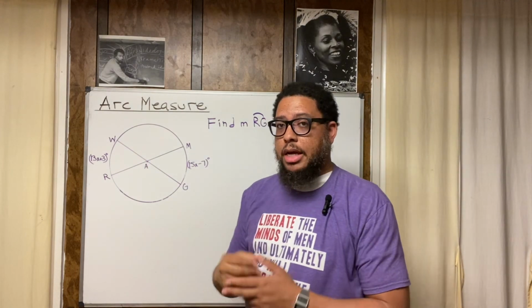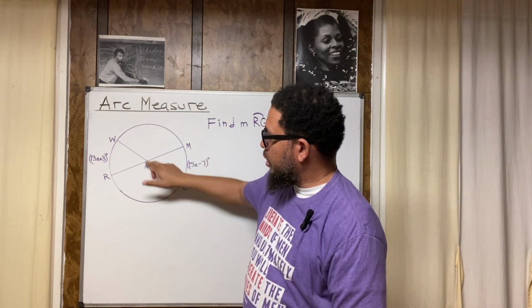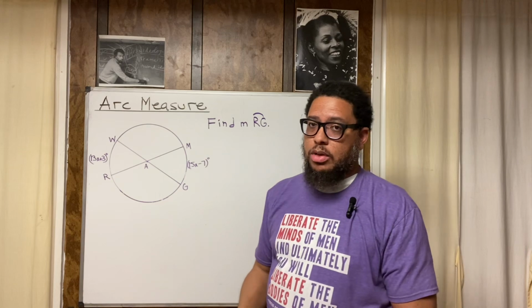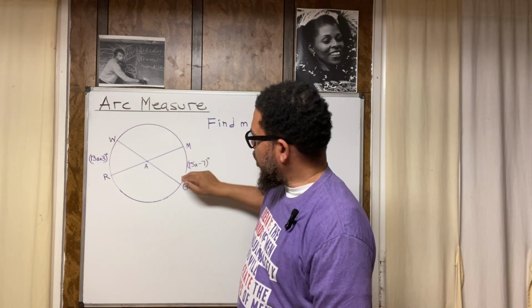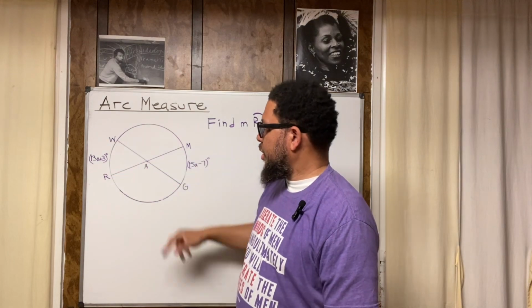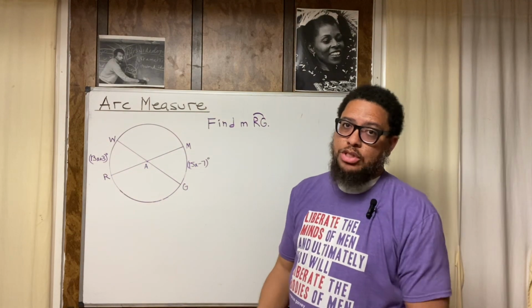They're congruent, meaning that the measurements are equal. Also, this angle and this angle are vertical angles, right? So if the angles are vertical and the angles are congruent, that means the arc measurements are congruent. So that means that this arc is congruent to this arc, and this arc is congruent to this arc. So there's just a lot of rules in geometry that you just got to learn.